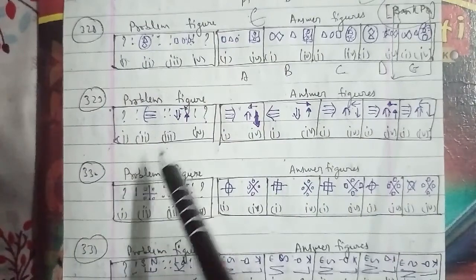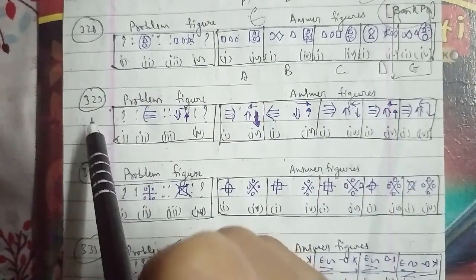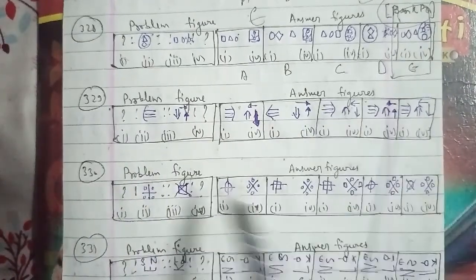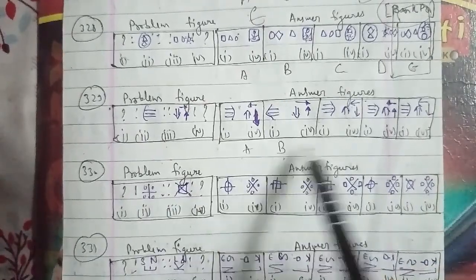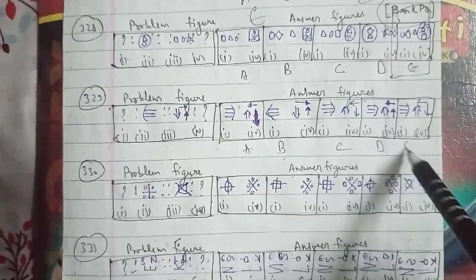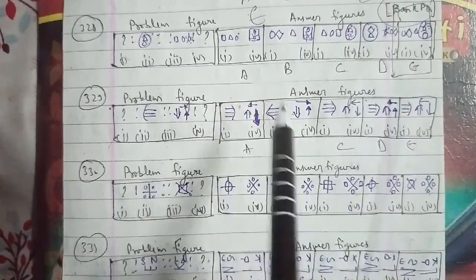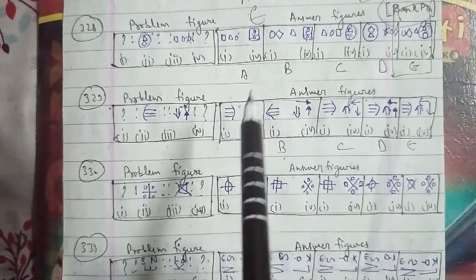These were the problem figures and these were the answer figures, named A, B, C, D and E here. In the same cases, the second is obtained from the first by rotating it through 180 degrees, so we can say that the figure that will be the right answer is figure E; E will be the right answer for this question as well.